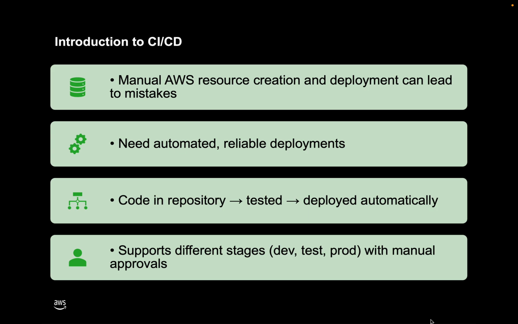CI/CD is an agile methodology, which is plan, design, develop, and test. So CI/CD comes with the same agile methodology.